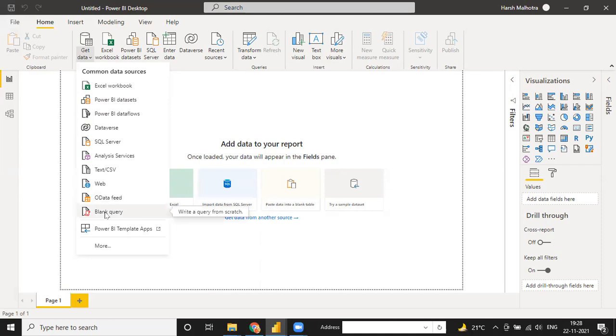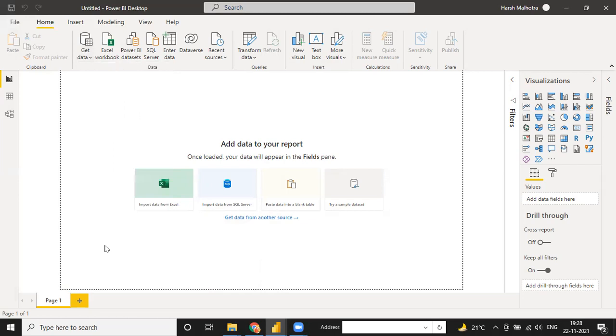Suppose you have a little bit of knowledge about SQL, or you are working on advanced Power BI after some time, like after 6 months or 1 year. If you are working on advanced Power BI or SQL and you have knowledge of SQL queries, you can write any queries into a blank query. Okay, so if you click on this More, there are multiple options.